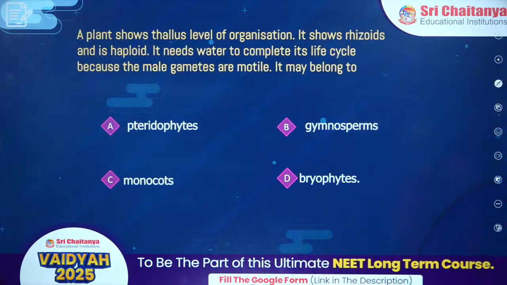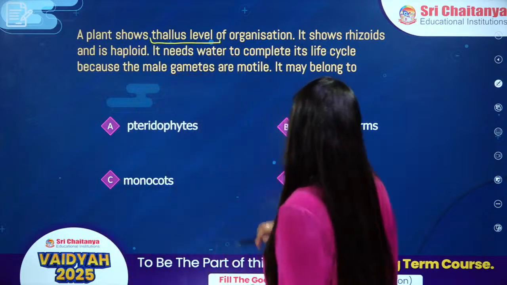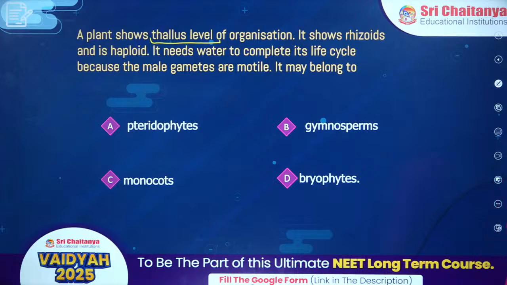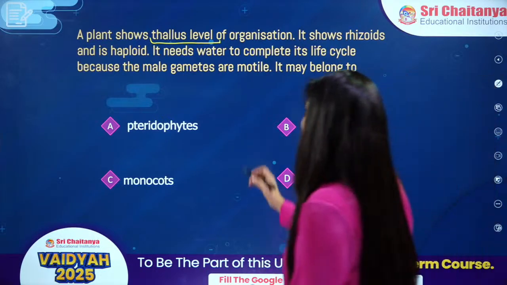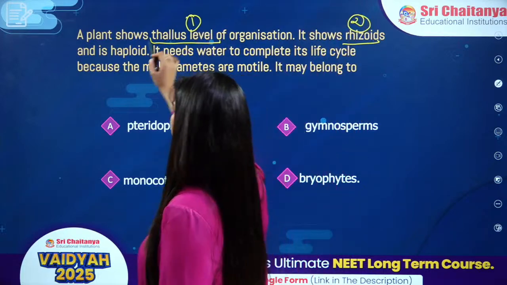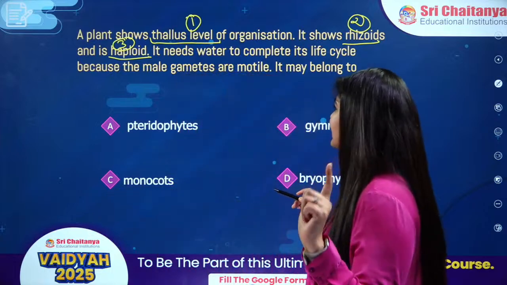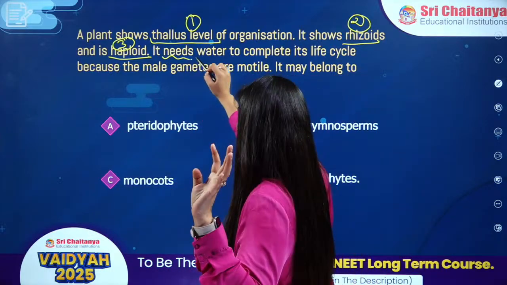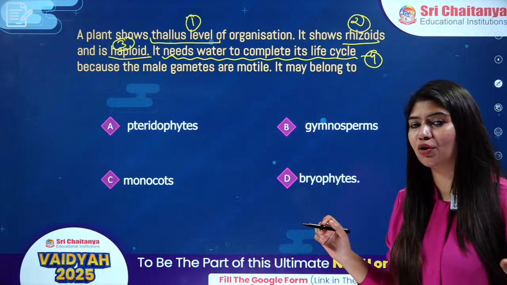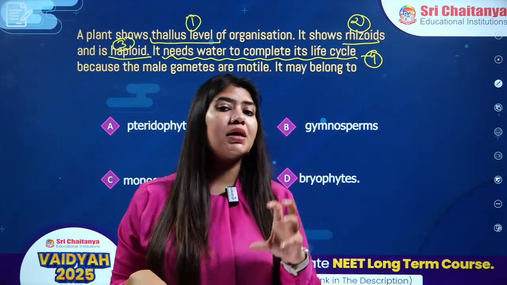Perfecto. +4. Next question. A plant shows thallus level of organization. It shows rhizoids and is haploid. We have given some characteristics of the plant. Number 1, thallus level of organization. Number 2, presence of rhizoids. Number 3, the plant is haploid. Now, it needs water. Very important point: requirement of water for fertilization. There is one plant called the amphibian of the plant kingdom because it does need water for sexual reproduction.